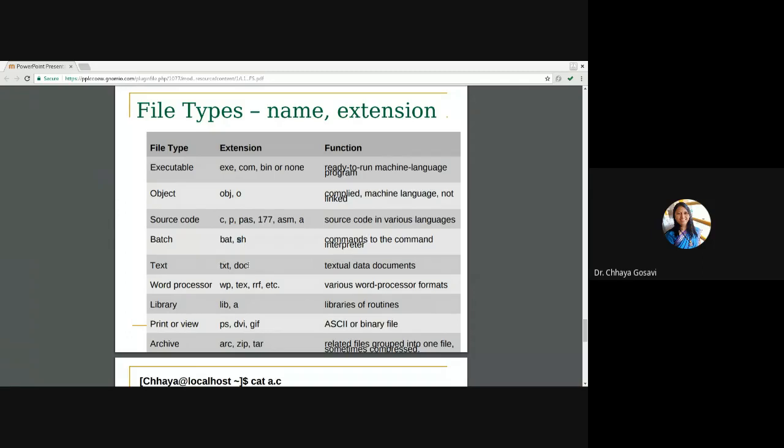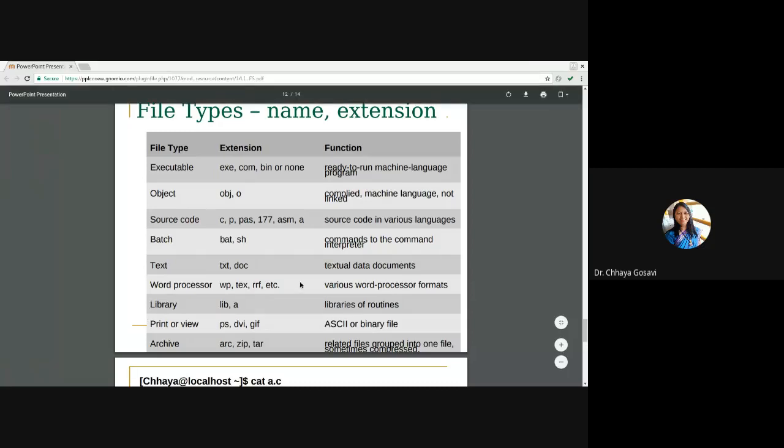Text files: .txt, .doc, .docx. We can have PDF. PDF is also a text file. Or what can be other text files? Textual data documents, word processor formats, TeX, the LaTeX version, RTF, WP, various word processor formats. In case of Linux, we have ODT files. It is also a word processor or text file.